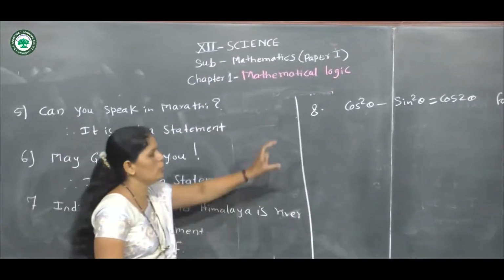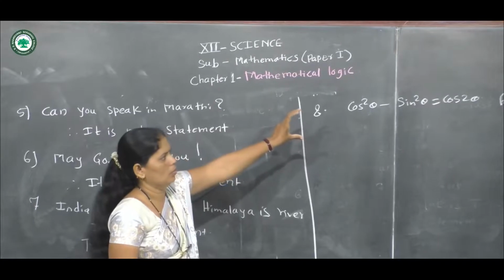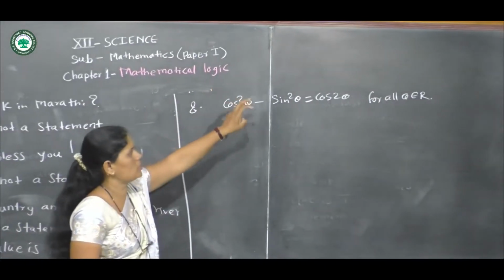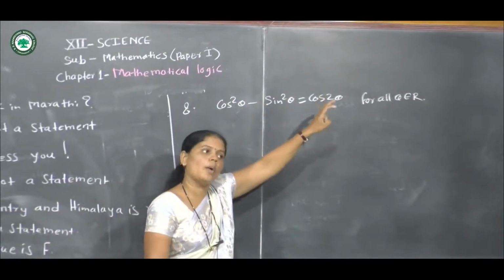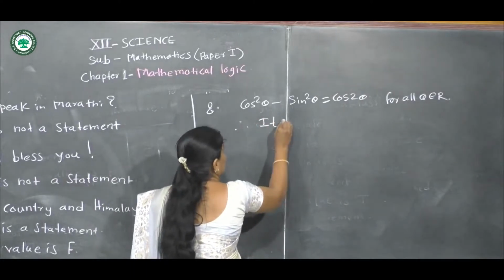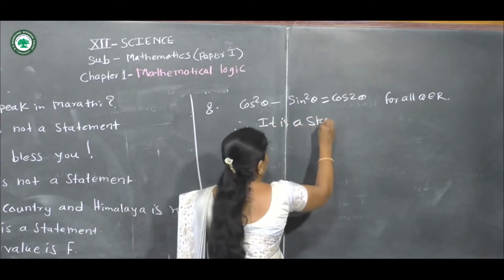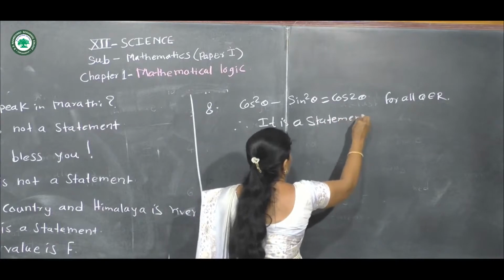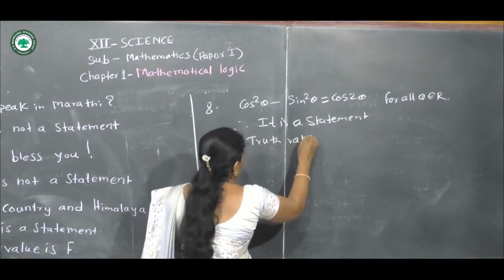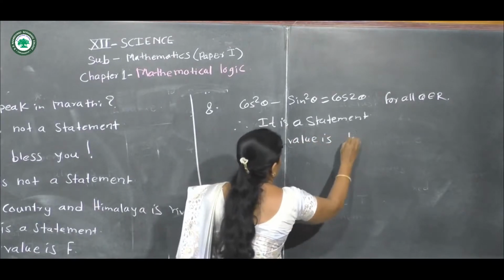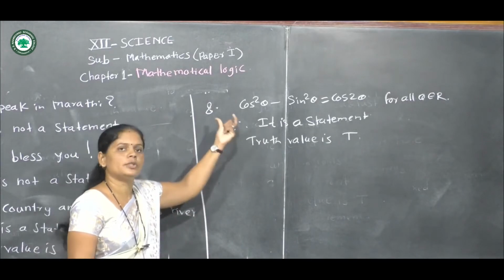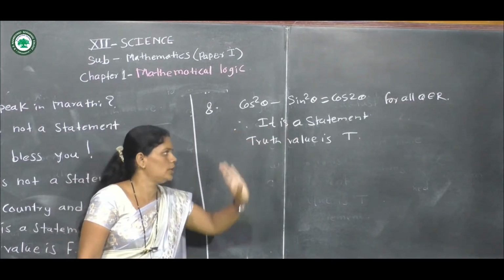Its truth value is true, because we know cos square theta minus sin square theta is equal to cos of 2 theta. Therefore, its truth value is T.